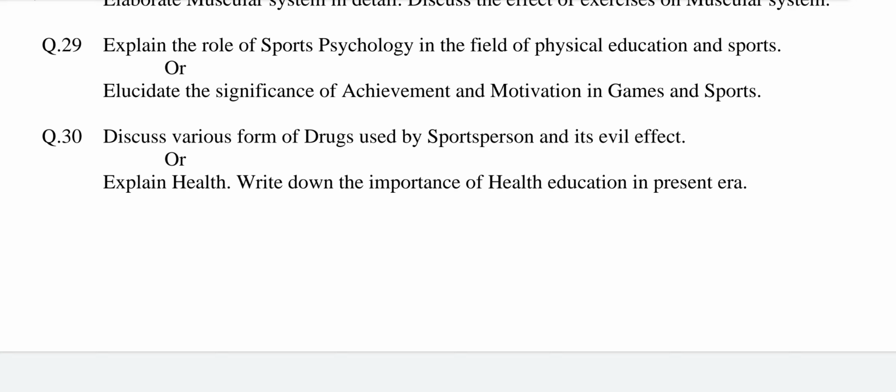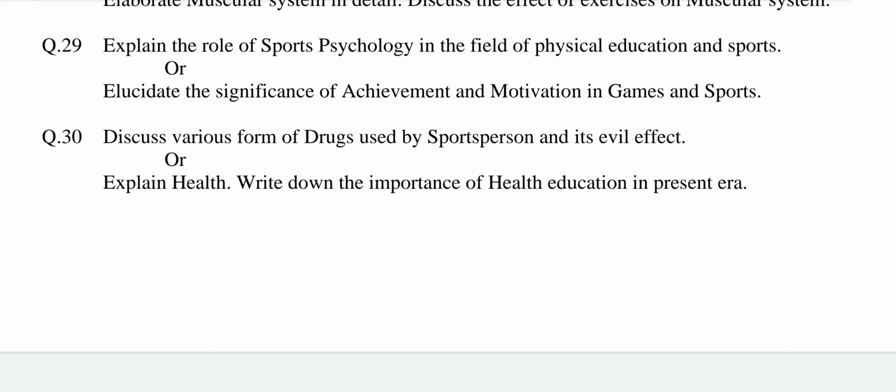Explain all these points into few lines. Or define health. Write down the importance of health education in present era. This question is also related to chapter number 5, Health and Family Education. The answer may be definition of health.